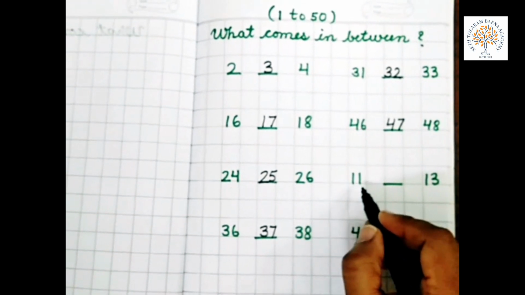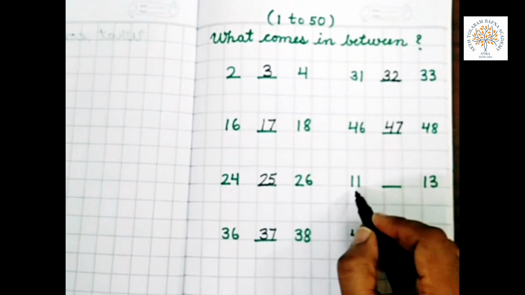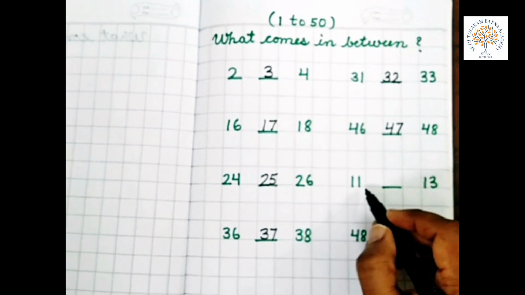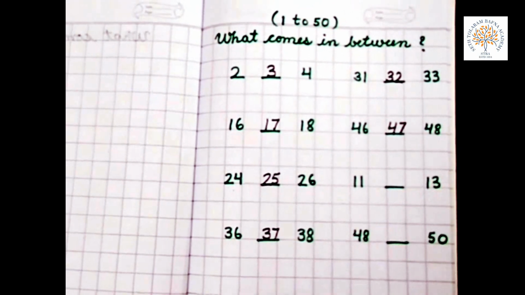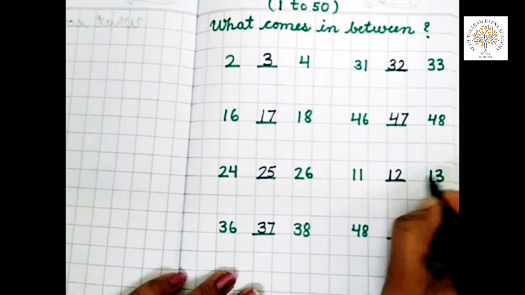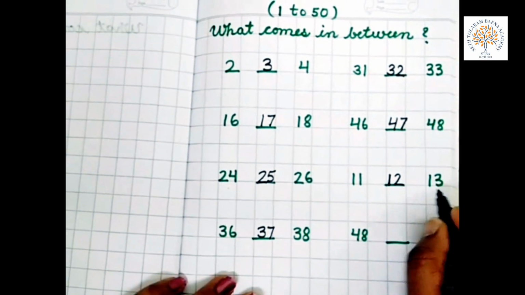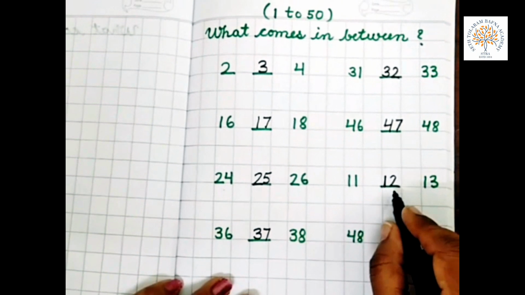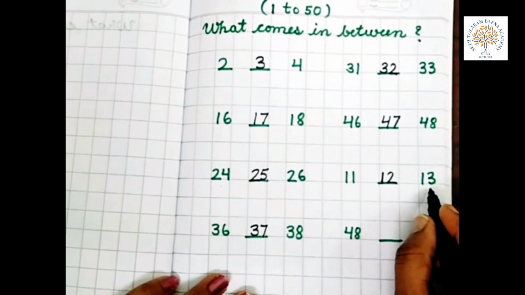Now 11 and 13. Start counting from 11. 11, 12, 13. What comes in between 11 and 13? 12.